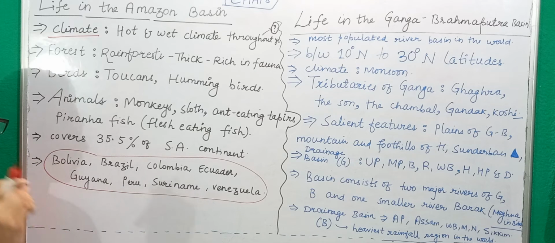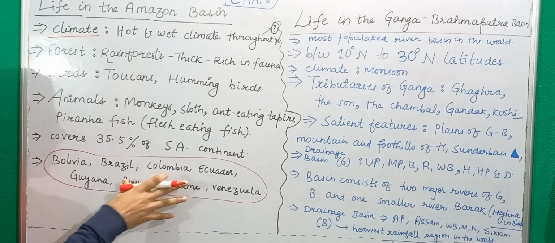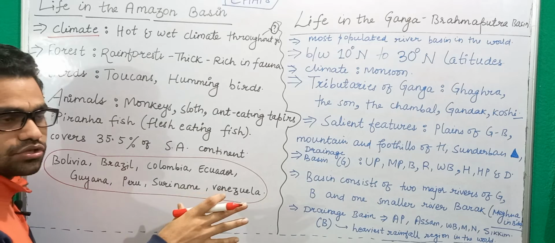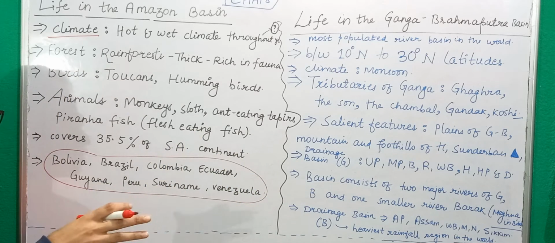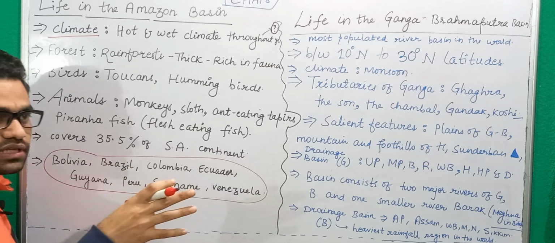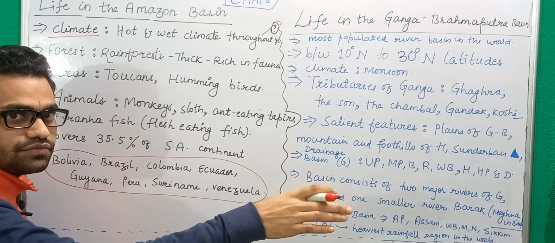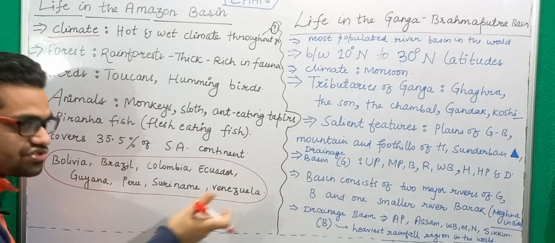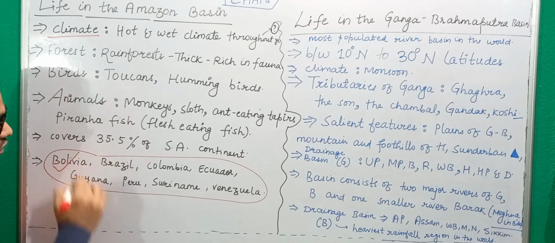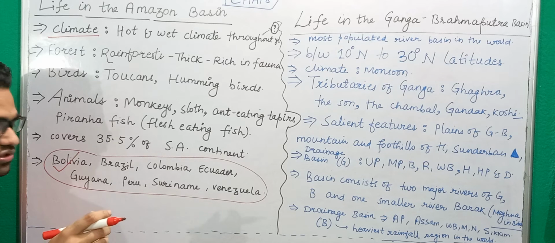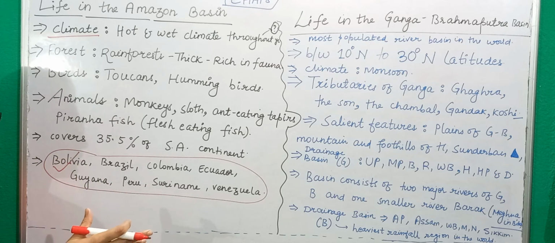When we say Amazon river basin, it consists of those countries through which either the Amazon river itself passes, or the tributaries that are finally flowing into the river Amazon. These tributaries flow through these countries. For example, you have Bolivia, through which one of the tributaries of the Amazon river passes.